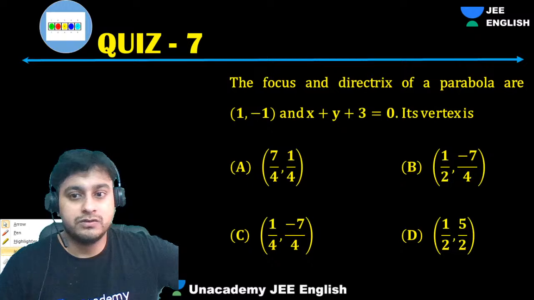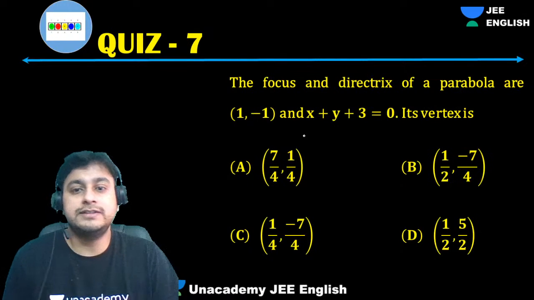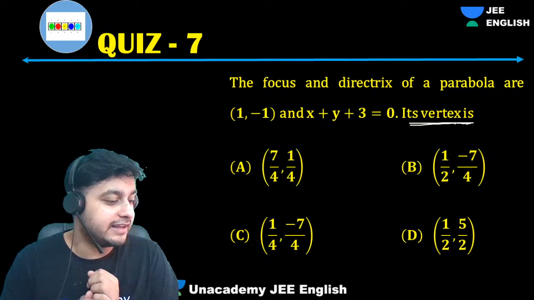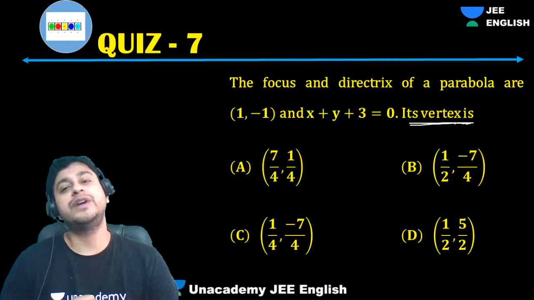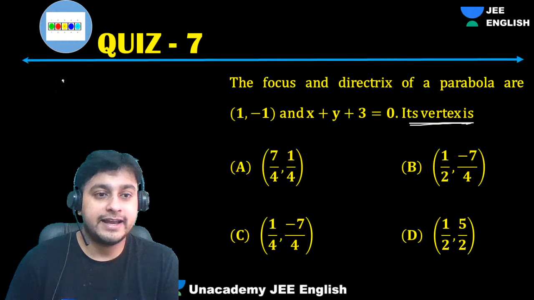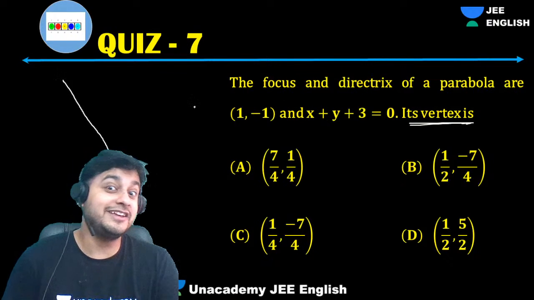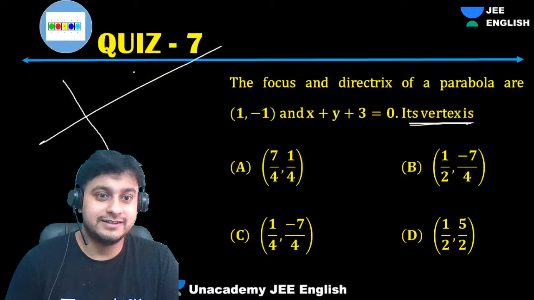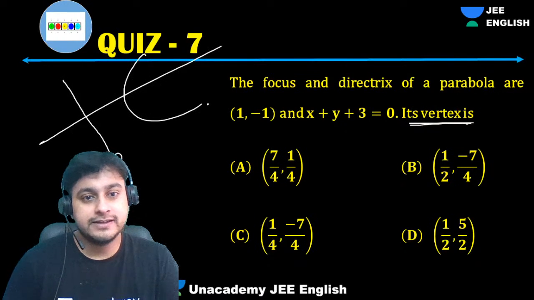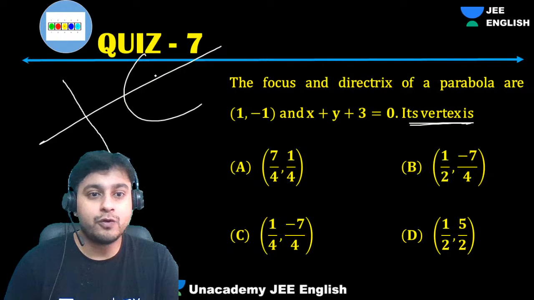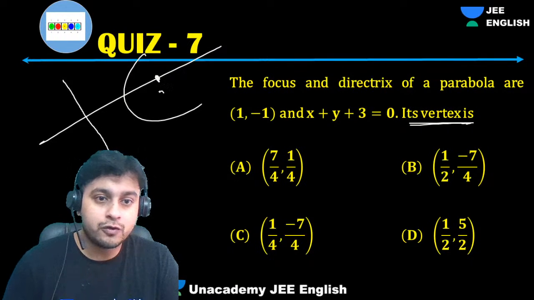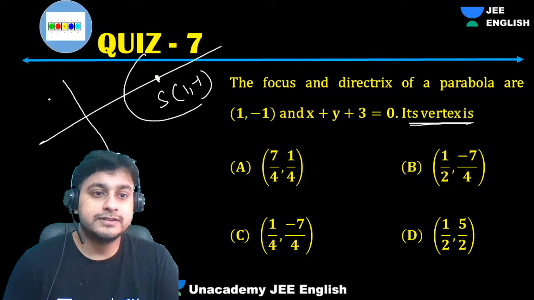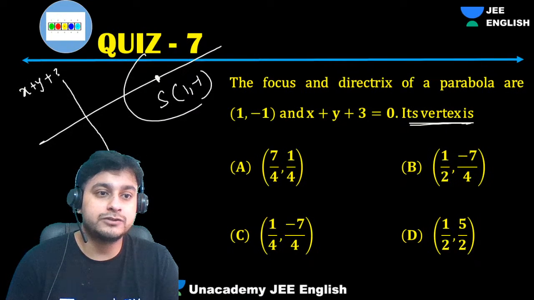Okay. Now, we have been given focus and directrix. They are asking us the vertex. So how do you do it? Just give me the information, then I'll understand. You guys got it? How to do it? They have given us directrix. Don't tell me you will get the equation. Equation everyone can get, but that is not required actually. They have given us, in fact, focus. Focus is given as 1 comma minus 1. The directrix equation is given as x plus y plus 3 equals 0.